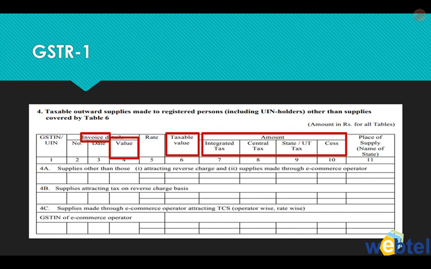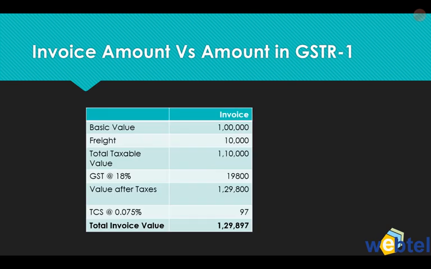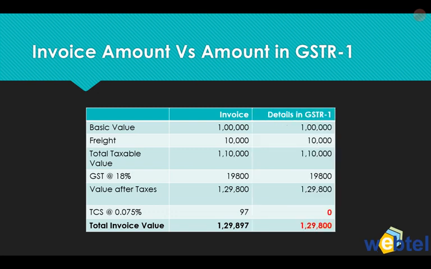But what will happen to items like TCS? So there will be a mismatch like this. The basic amount is 1 lakh, freight is 10,000, total taxable value 1,10,000, GST at the rate of 18% is 19,800, value after taxes is 1,29,800, TCS is 97 rupees, total invoice amount is 1,29,897. When you show it in GSTR1, you are only showing the amount up to 1,29,800 because there is no separate field to show TCS. So there's a mismatch in the values you are showing in the invoice and what is going in GSTR1.